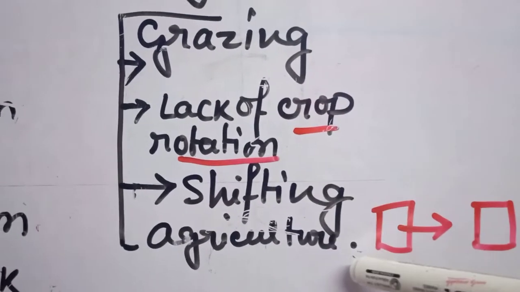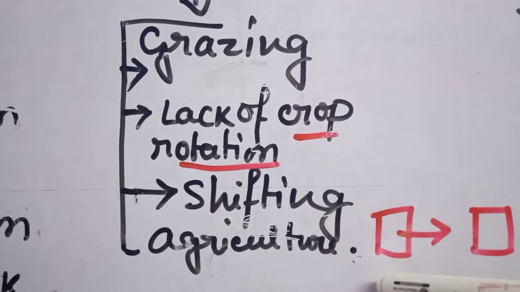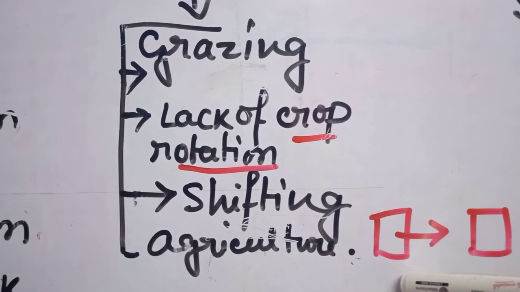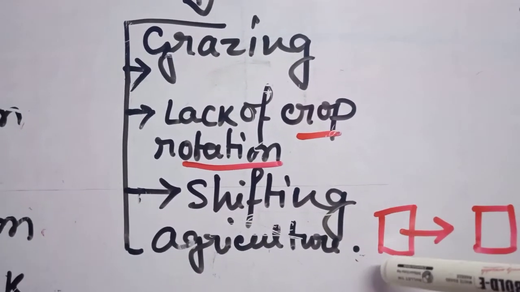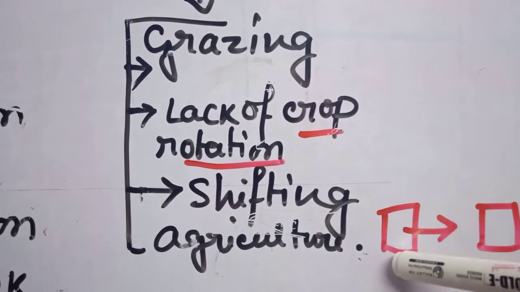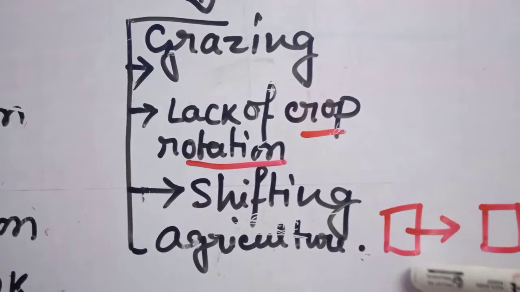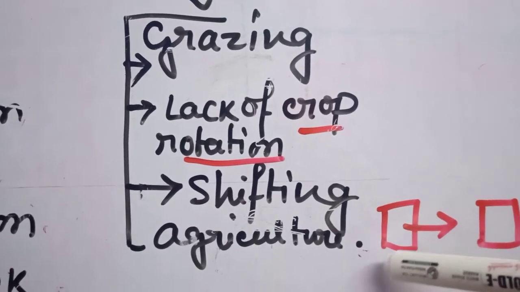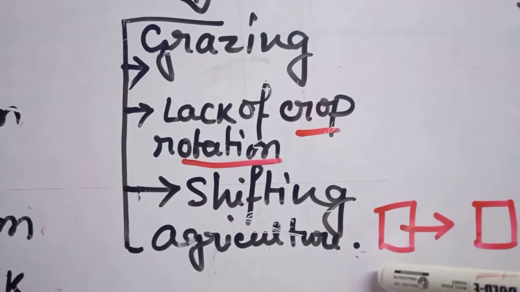They clear the land, deforest the area, cut the trees and burn them, and in that ash they grow crops in a very primitive way,